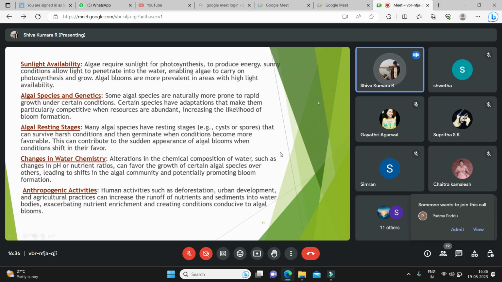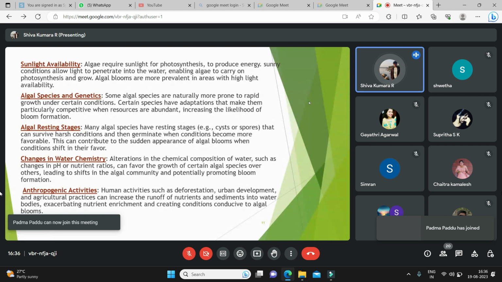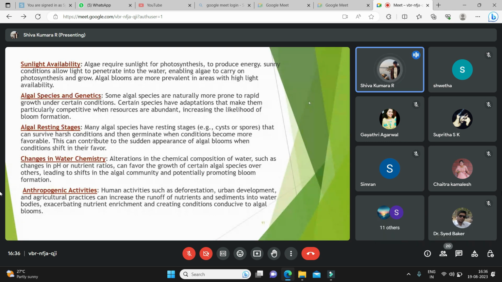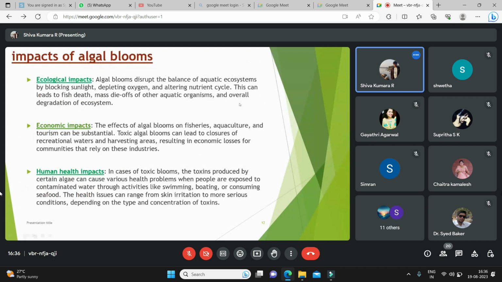And sunlight availability. When there is stagnant water and there is enough availability of sunlight, algae utilize the sunlight and carry on photosynthesis and grow further.